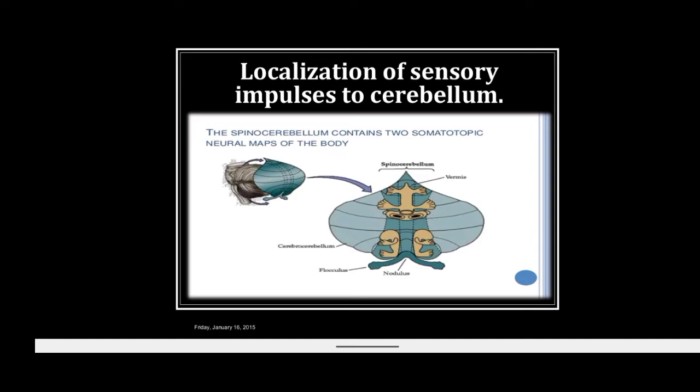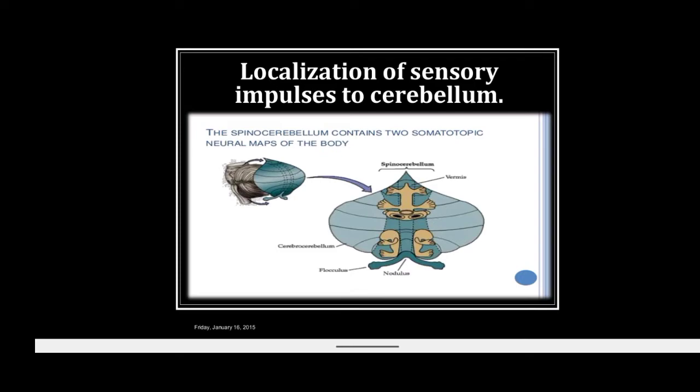The anterior area encloses the entire anterior lobe and lobulus simplex. The body representation is an ipsilateral projection and is inverted. Axial body surface is represented medially and extremities laterally. You can see the localization shown in this picture.